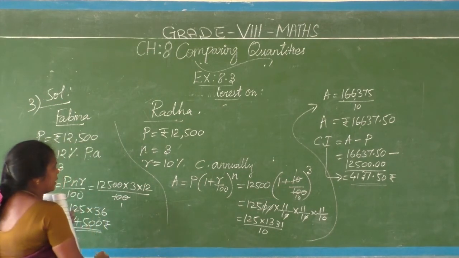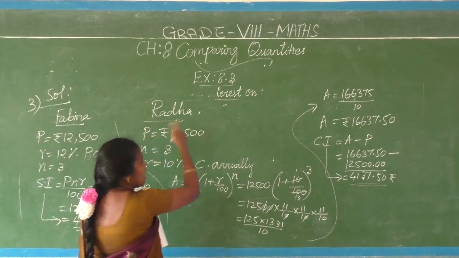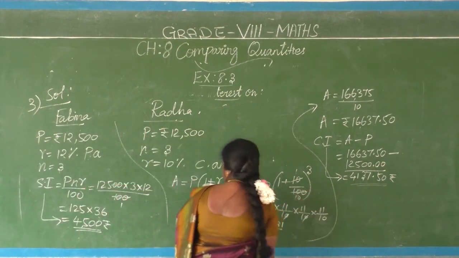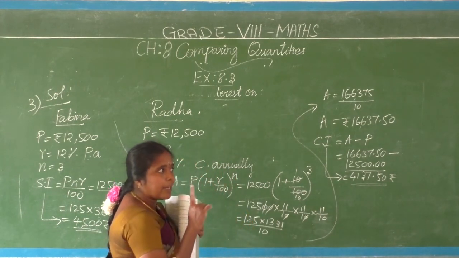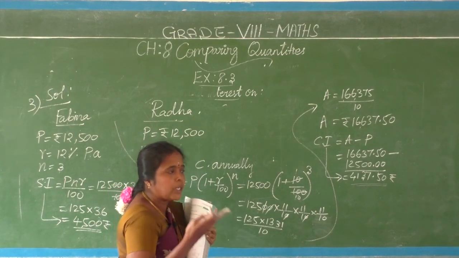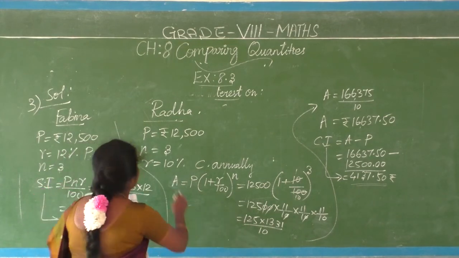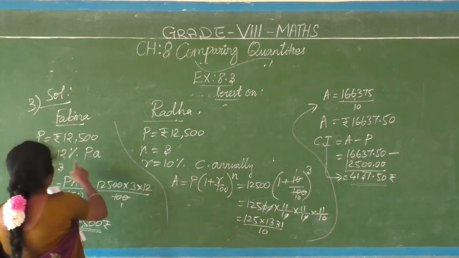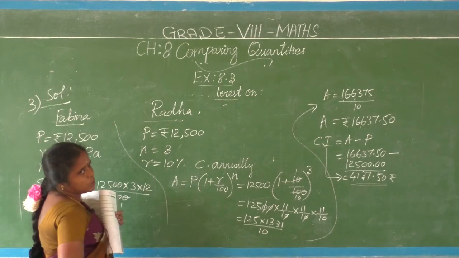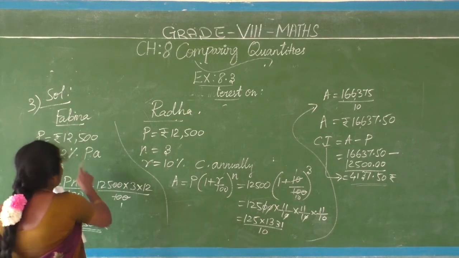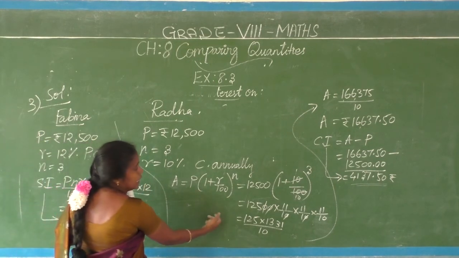Whose interest is more here? For Febina, simple interest is 4,500. For Radha, compound interest is 4,137. Usually while comparing simple interest and compound interest, the compound interest value comes more. But here simple interest is coming higher. Why? Because the rate of interest is different here. Here the rate of interest is 12% per annum, here it is 10% per annum. But suppose if it is the same, your calculation must be greater here only, not here.